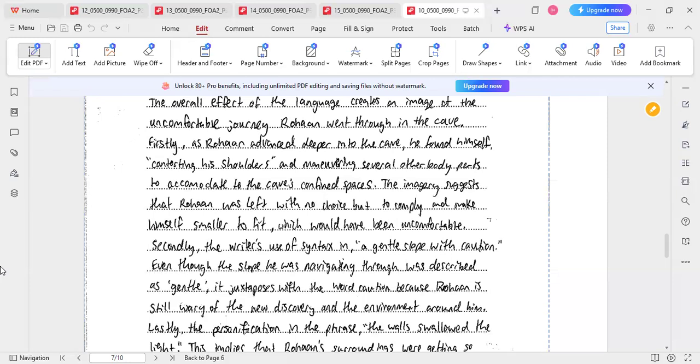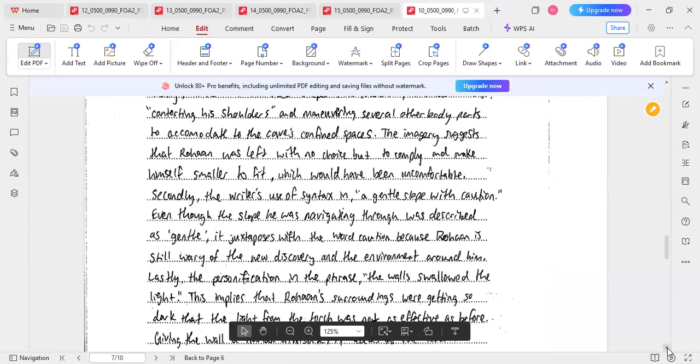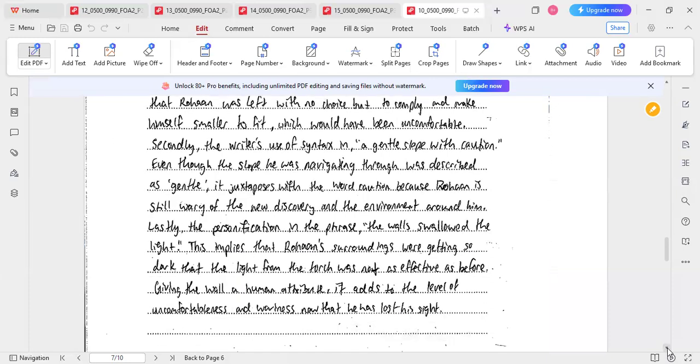would have been uncomfortable. Secondly, the writer's use of syntax in "a gentle slope with caution": even though the slope he was navigating through was described as gentle, it opposes the word caution because Rohan is still wary of the new discovery and the environment around him. Lastly, the personification in the phrase "the world swallowed the light." This implies that Rohan's surroundings were getting so dark that the light from the torch was not as effective as before, giving the writer a sense of desperation.